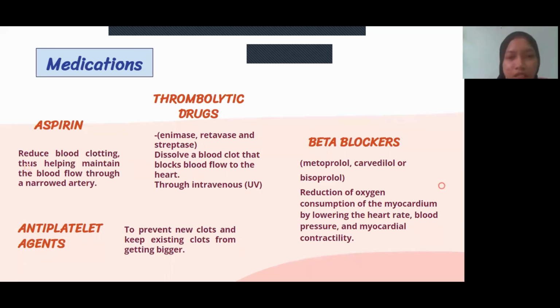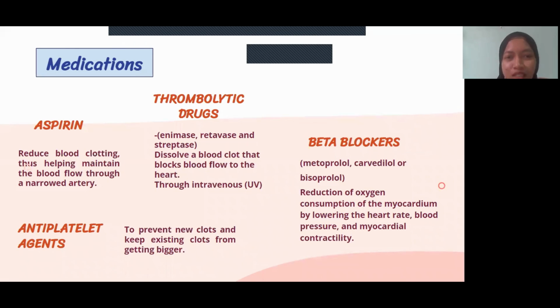There are several medications that can be used to treat myocardial infarction, such as aspirin, thrombolytic drugs, antiplatelet agents, and also beta blockers. So aspirin is used to reduce blood clotting, which helps to maintain the blood flow through a narrow artery. The function of aspirin can also be pain relief. And this also relates to the trigger when the teacher was administered aspirin on the way to the hospital, so that he could relieve the pain that he got from the heart attack.